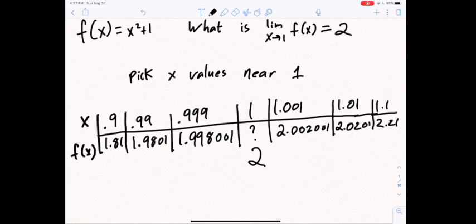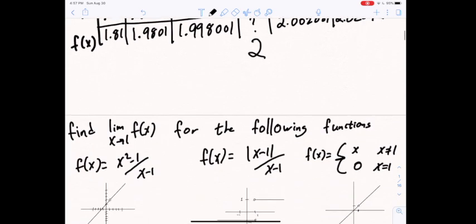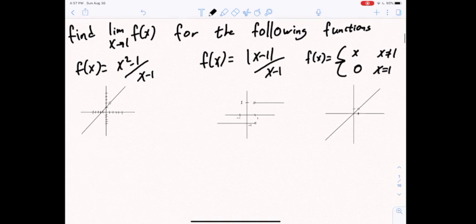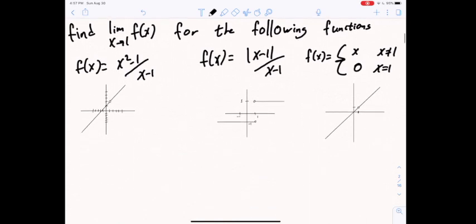All right, so again, just to reiterate, the idea is we're looking for what y value we are getting really close to as our x value gets really close to a certain value. One way you can solve that is by making tables like we did in the last example. The other quick and dirty way you can do it is to look at the graphs of the functions.